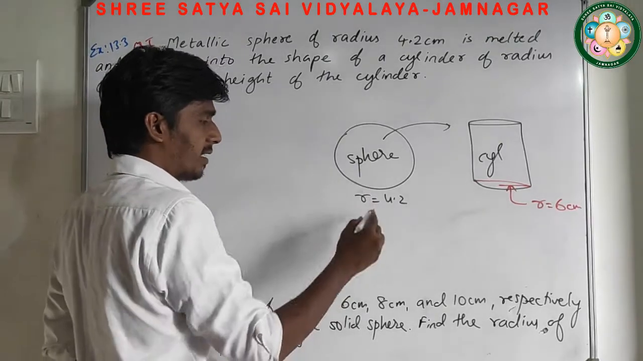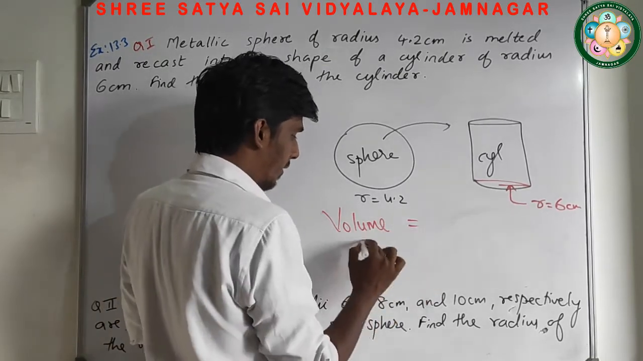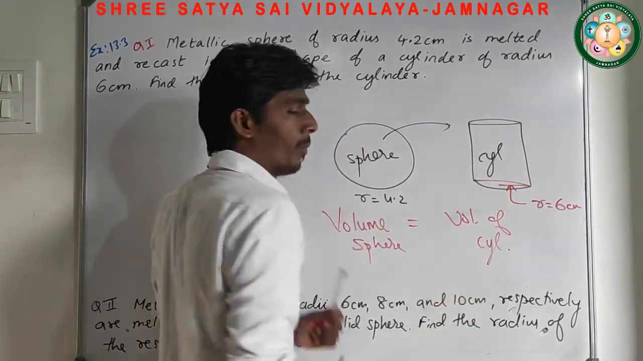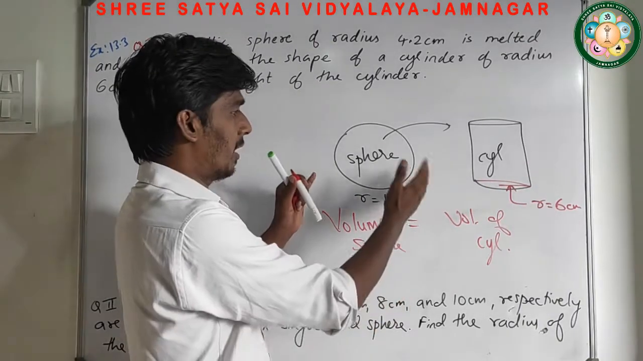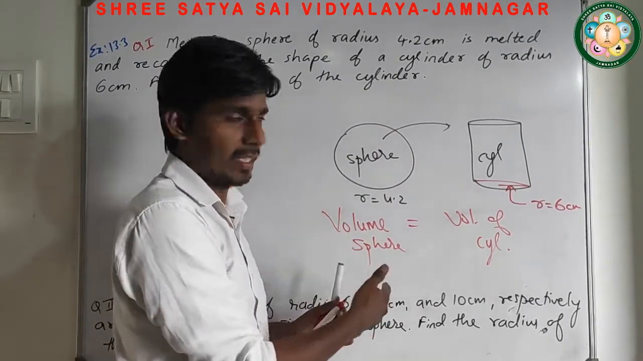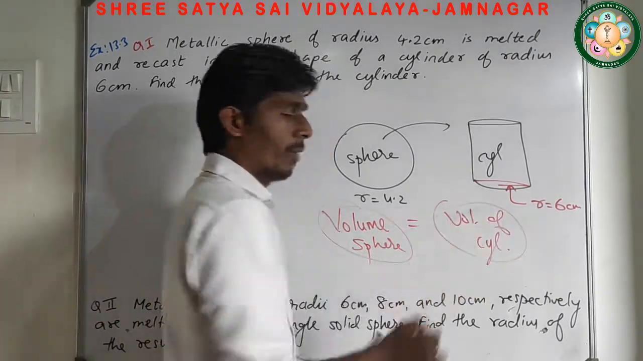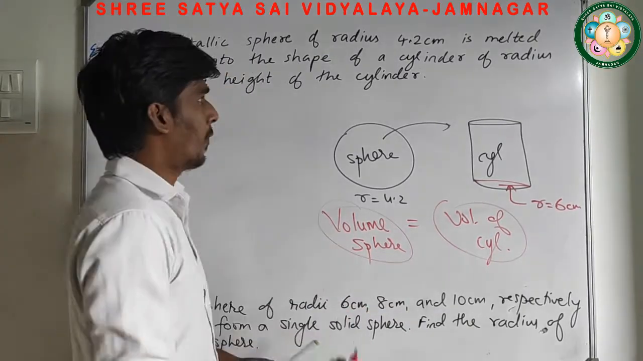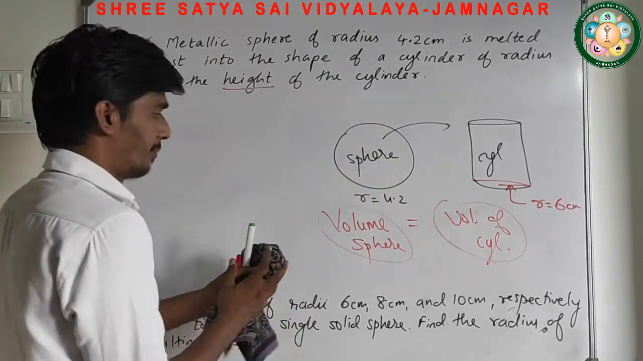So here I can say that the volume of the sphere will definitely be the same as what? Volume of cylinder. क्योंकि जितना sphere melt होगा उतना ही cylinder बनेगा. The amount of sphere melted from the same melted metal, we are going to form what? Cylinder. So we can say that volume of sphere equals volume of cylinder. So by using this relationship, we are going to solve this question to find what? To find the height of the cylinder. Let's start solving this one.